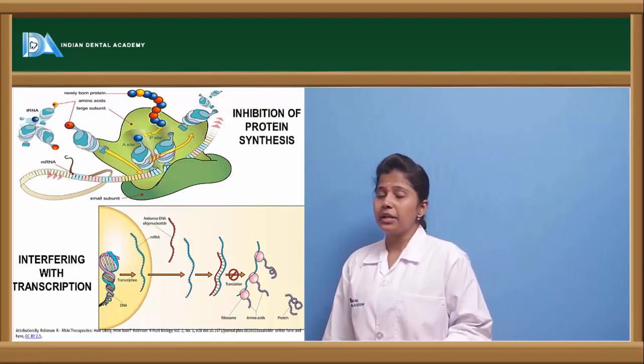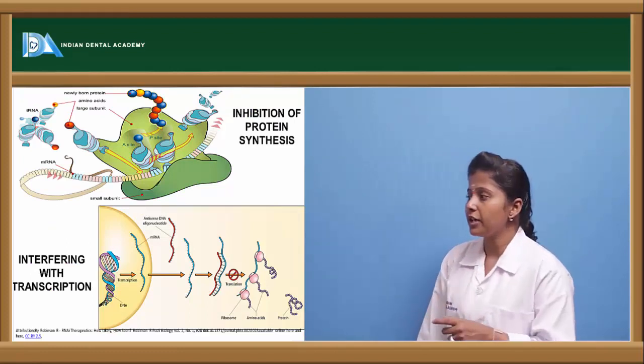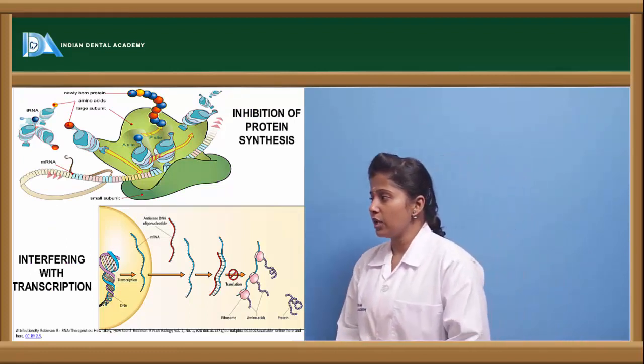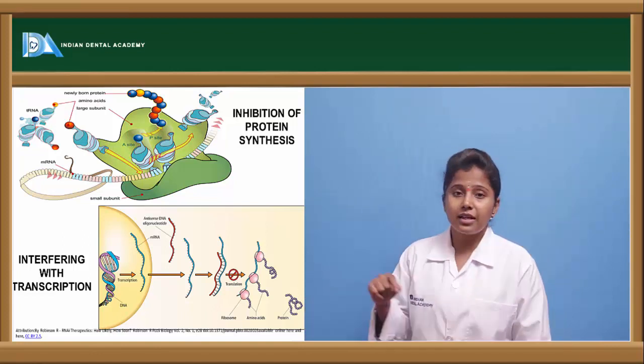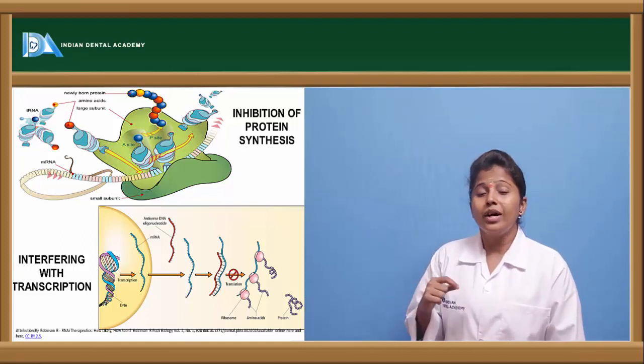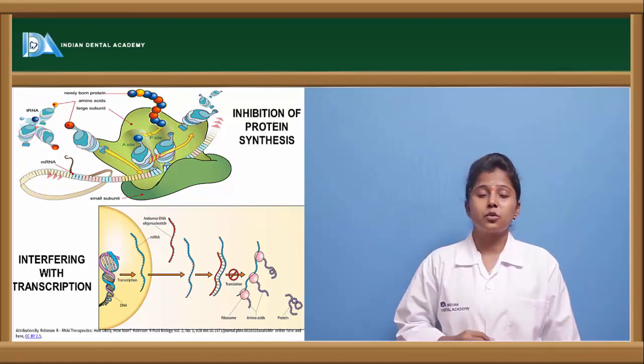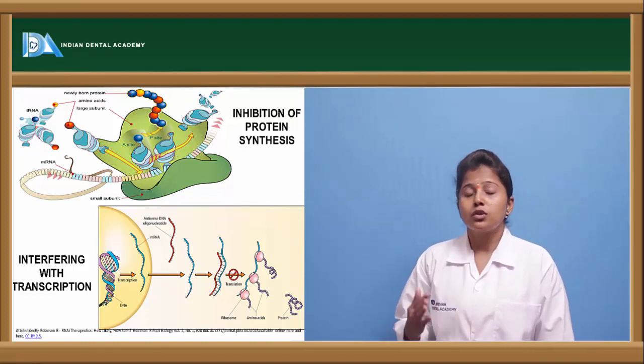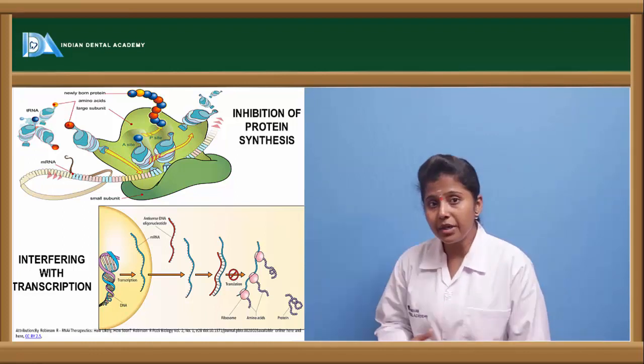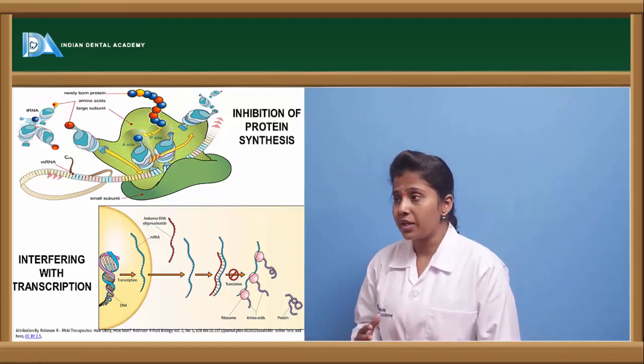So here we can see the pictorial representation. The first picture represents the inhibition of protein synthesis. Here there are various sites in the cell where protein synthesis takes place. Ribosomes are one of the sites where protein synthesis takes place. This protein synthesis is inhibited, thereby preventing cell division.